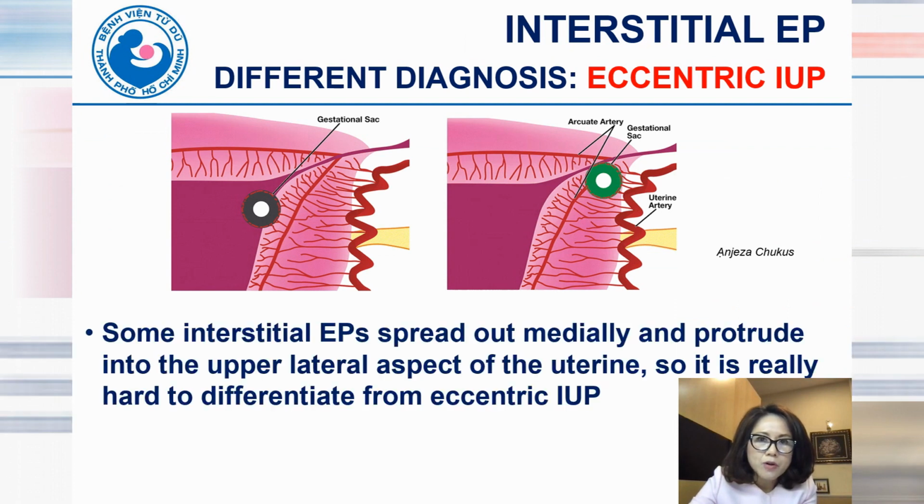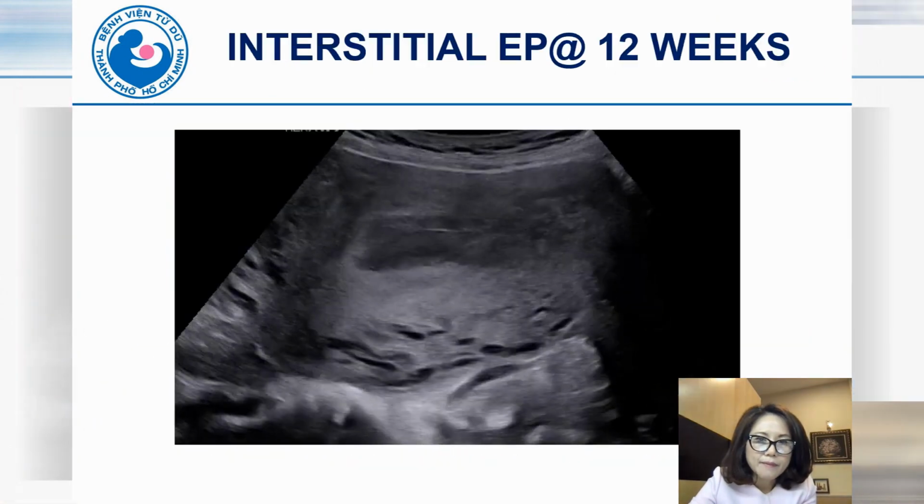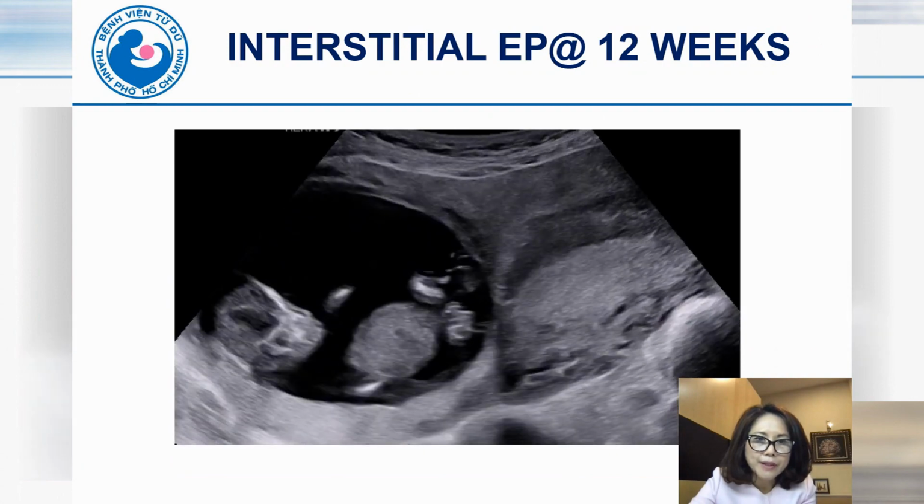Some interstitial ectopic pregnancies spread out medially and protrude into the upper lateral aspect of the uterus, so it's really hard to differentiate from eccentric intrauterine pregnancy. A myometrial thickness under 5 mm is indicative of interstitial ectopic pregnancy, whereas above 5 mm suggests eccentric intrauterine pregnancy. This is a case of interstitial ectopic pregnancy at 12 weeks.